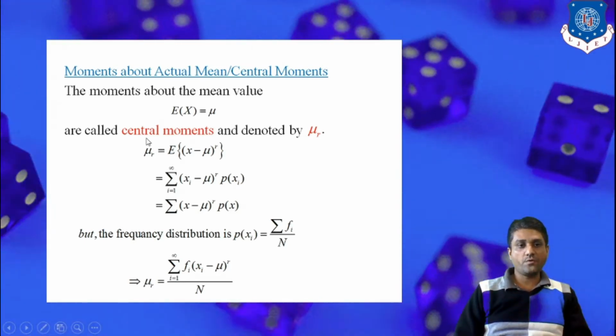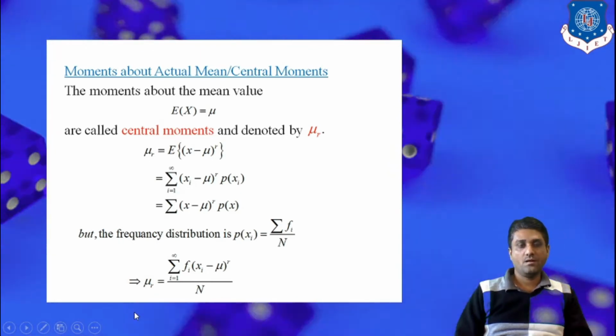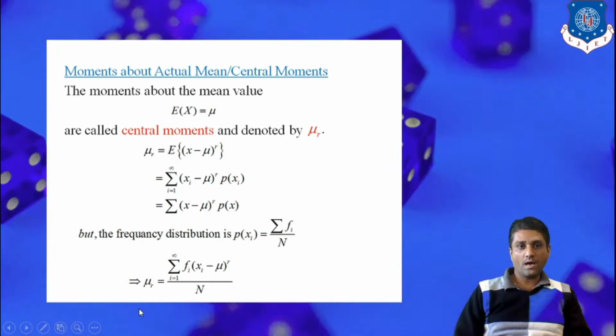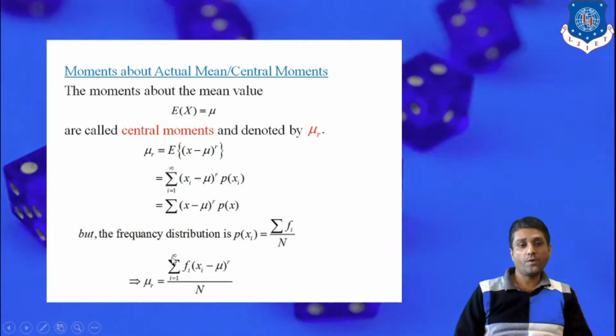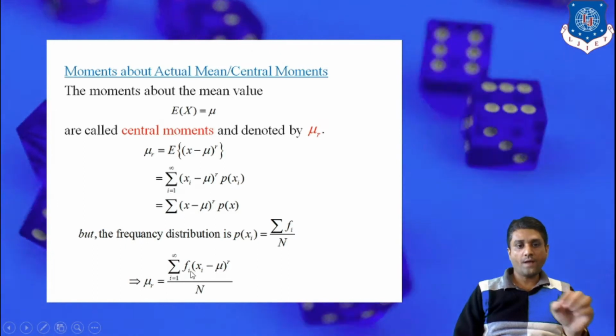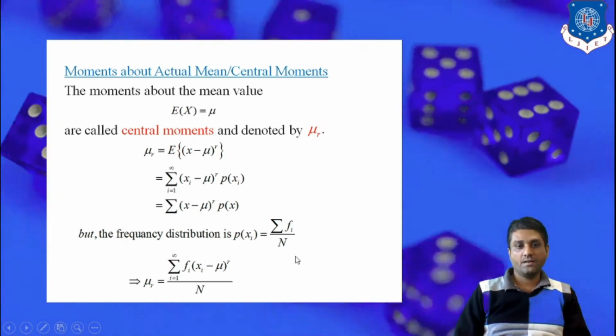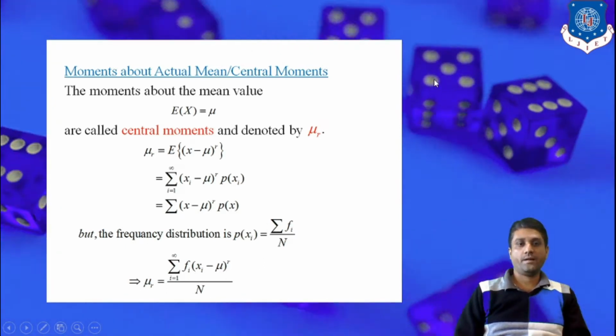So finally we arrive at the central moment, represented by mu r, and defined as the sum of i running from 1 to infinity of fi into (xi minus mu) whole raised to r, upon capital N.